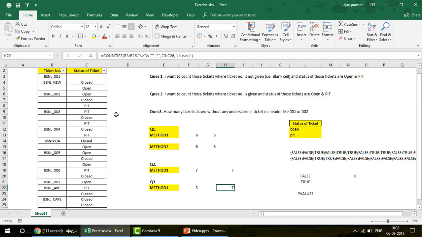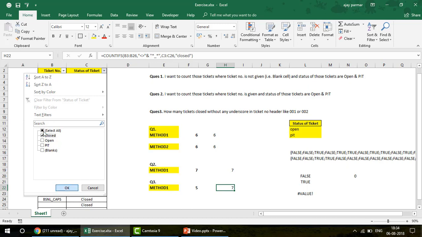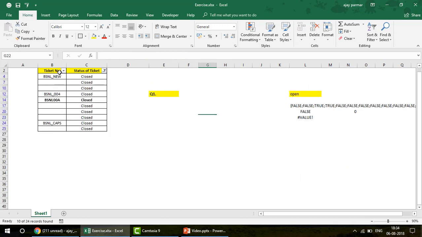Now I'm going to put the filter here on the closed one. This is your closed one. Now this is my underscore, so we should leave this. Now how many values do we have? This is 1 value, right? But the point is, these blank cells are also going to be counted. If we just ignore these underscores, this is 1, 2, 3, 4, 5, 6, 7.